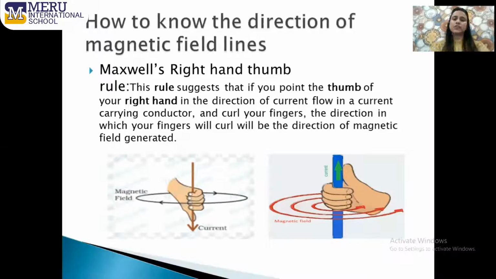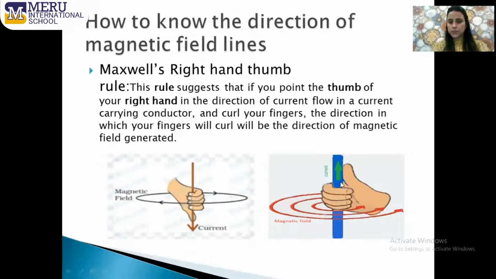Now, the second question that comes to our mind is, how do we come to know the direction of the magnetic field lines? For this, we need to understand Maxwell's right-hand thumb rule. What does this rule say? This rule says that if you hold the current carrying straight conductor in your right hand like this, so that your thumb points in the direction of the current, then the curl of the fingers will give you the direction of the magnetic field lines.